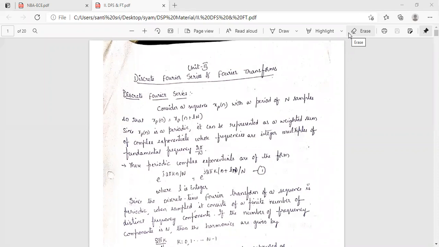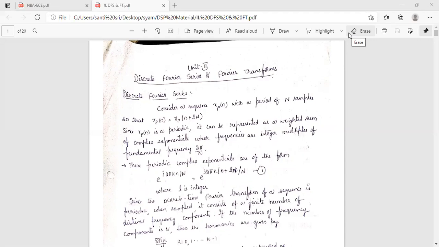Now we are going to start unit 2, that is the discrete Fourier series and Fourier transforms. What is meant by discrete Fourier series? You may have some idea about the discrete Fourier series. So here, let us consider the signal xp of n, which is a periodic signal of